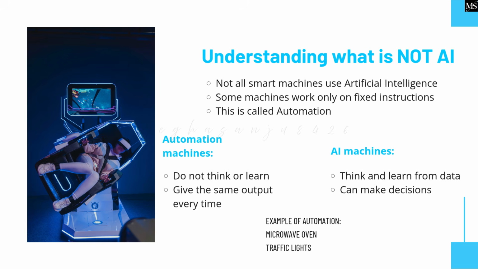Understanding what is not AI. Some machines work only on fixed instructions. This is called automation. Automation machines do not think or learn. Give the same output every time. AI machines think and learn from data. Can make decisions. Example of automation: microwave oven, traffic lights.